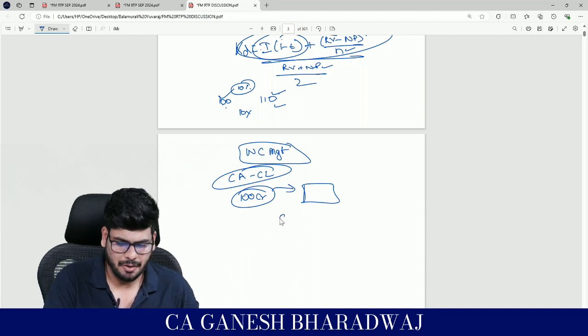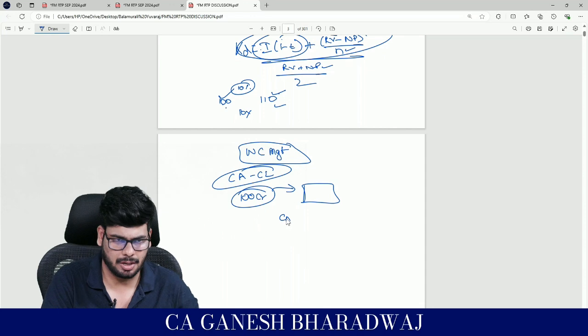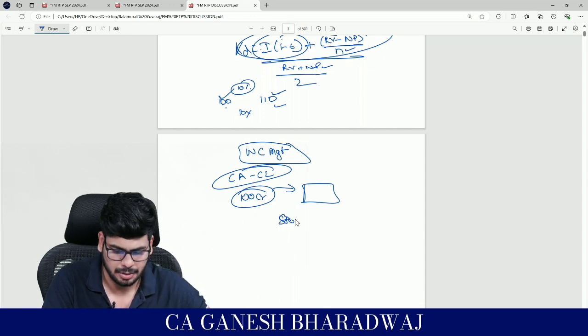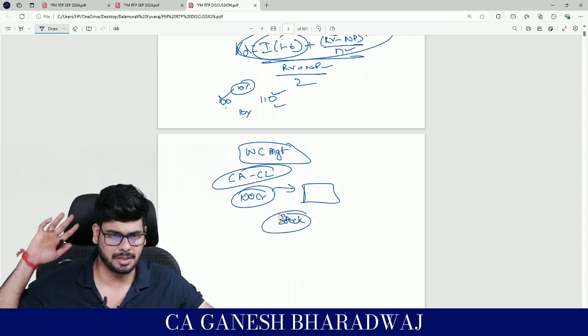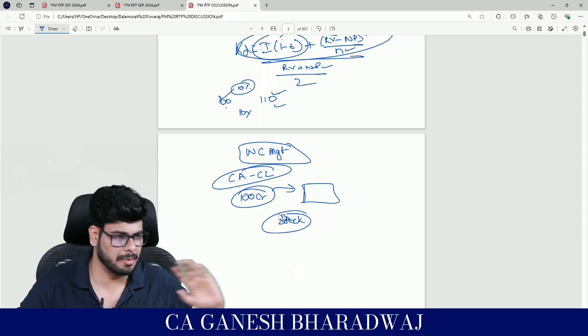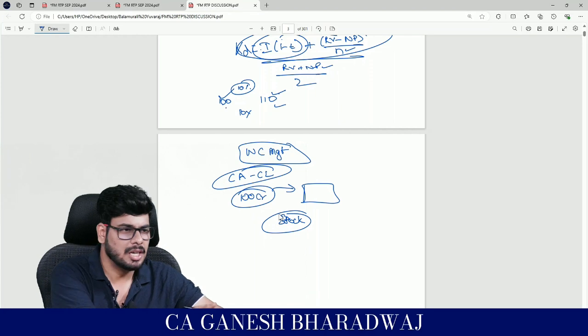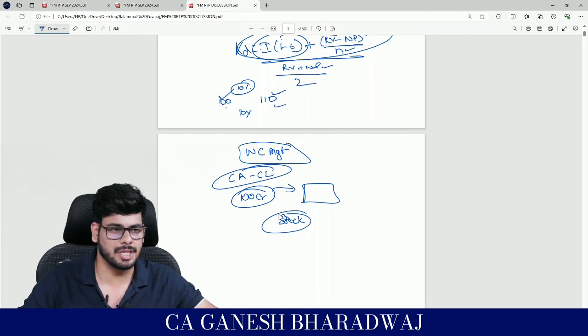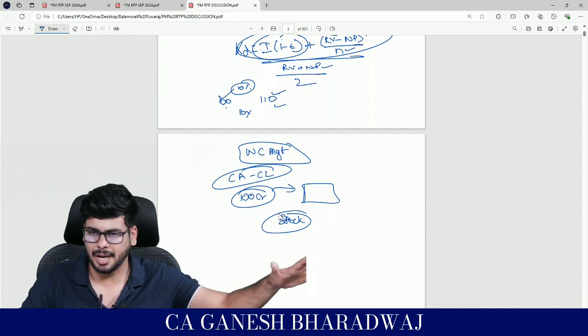Basically, that is where your current assets come in, basically your stock. Let me just take stock for starters. I need to bring in some amount for purchasing raw material also. Apart from that, for me to convert this RM into FG, I will have to spend some labor, overheads and all of that.